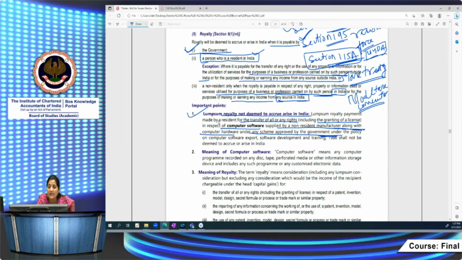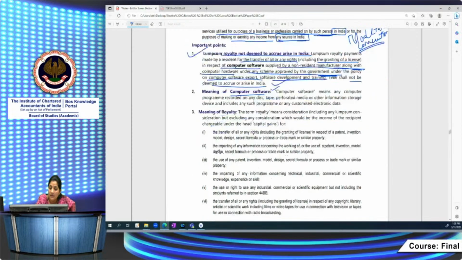So here they are saying that in case of computer software, you are giving along with the computer hardware, and under a scheme which is approved by the government under a policy on computer software export or software development training, it shall not be deemed to accrue in India. ठीक है, computer software का meaning is given. Then what do you mean by computer software?